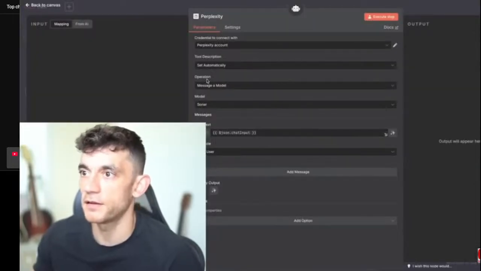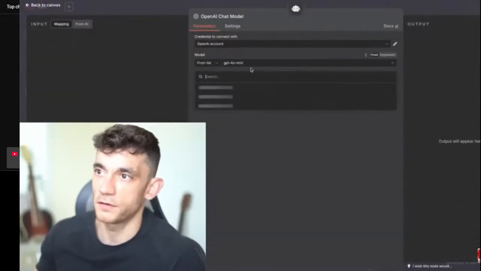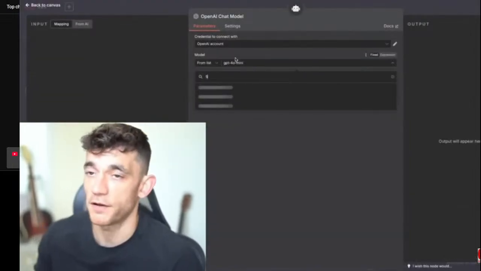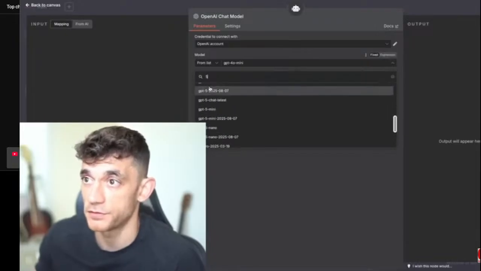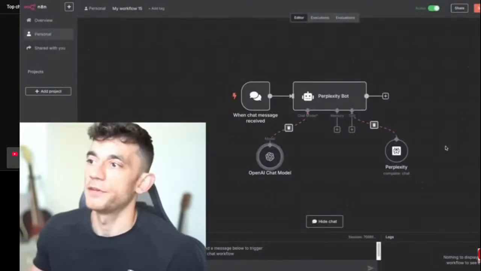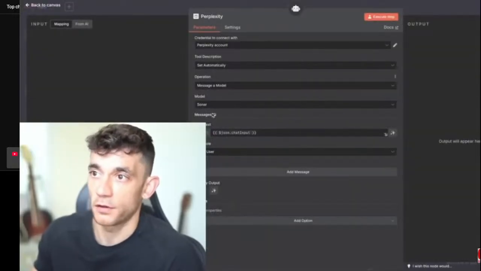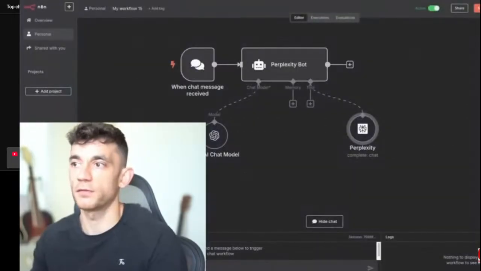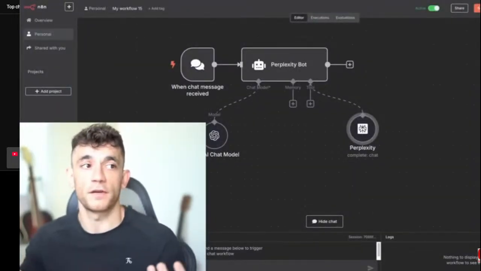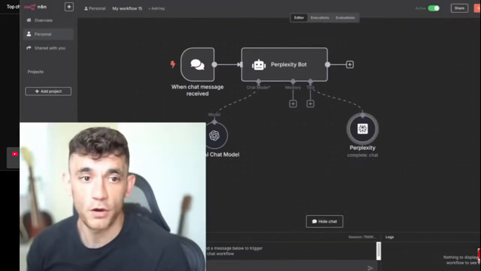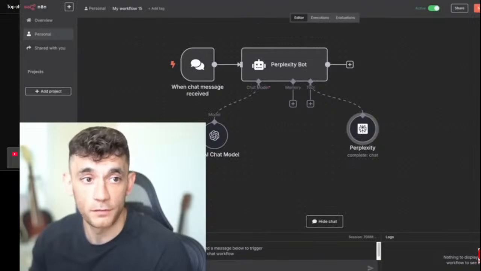Now, obviously, you need to connect your Perplexity account, but that's good to go once you set up the credentials, and then you would switch this over to GPT-5. If we go down here, we can select whichever one we want. So let's connect this to GPT-5, for example. The difference with this one is that it's connected to the internet, because the Perplexity Sonar API can actually go off on the internet. It's one of the very few APIs that can connect to the internet and do live research, which is perfect if you're trying to build stuff that can go off and do research. I know someone was talking about comparing benchmarks and LLMs. So there you go.